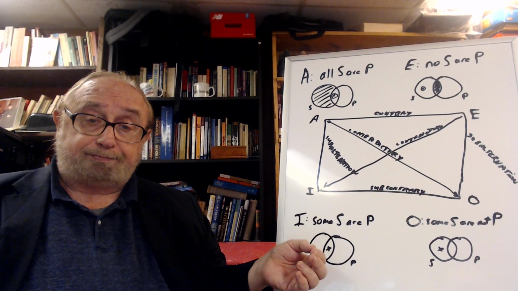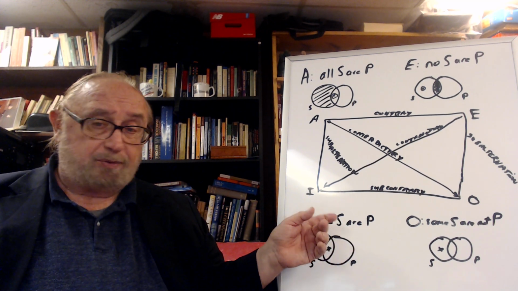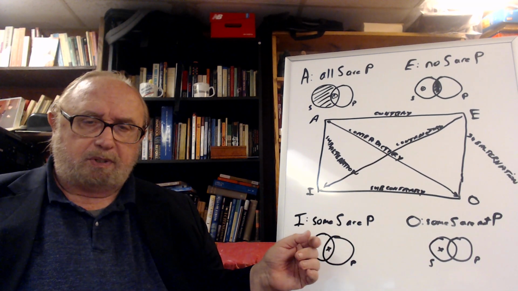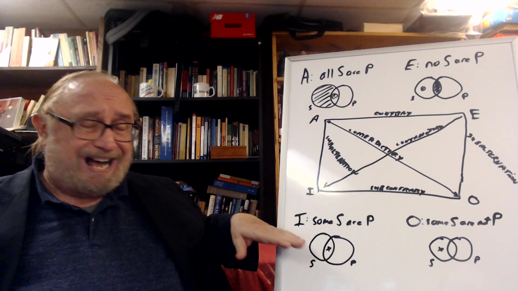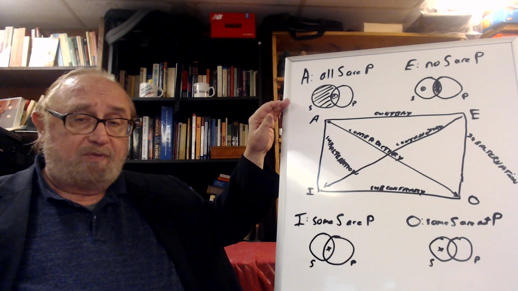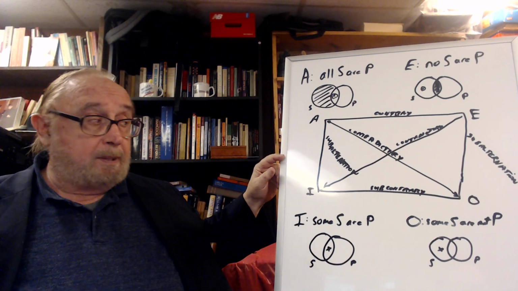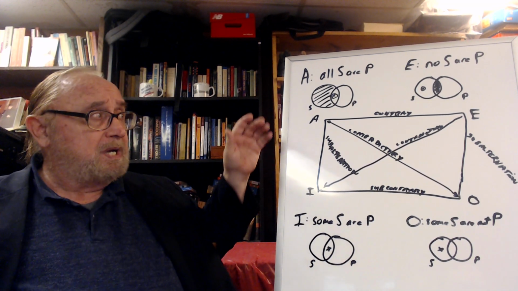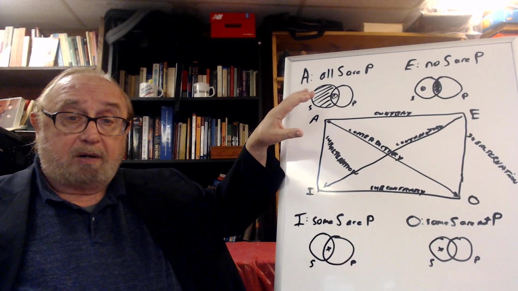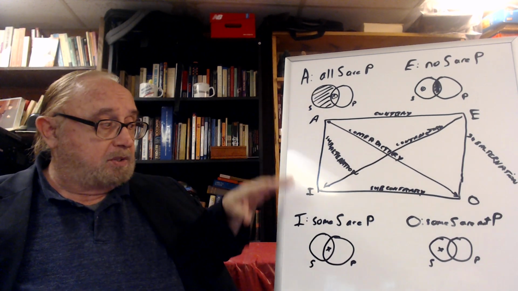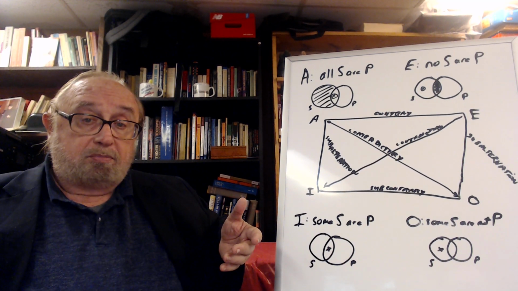So if you say some dogs are fish, and you say, well, that's false. That's crazy. It's not true. It's false that some dogs are fish. Well, then obviously, if this I statement is false, that some dogs are fish, then the statement all dogs are fish would be false also. So falsehood flows upward. Now, if you do it the wrong way and you say the A is false, if you say it's not true that all dogs are black, no, that's not true. Are some dogs black? The logical relationship there is undetermined because you don't know, right?